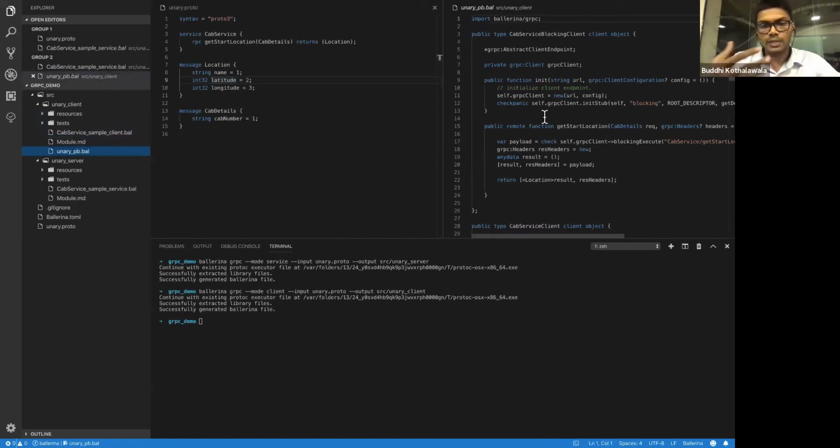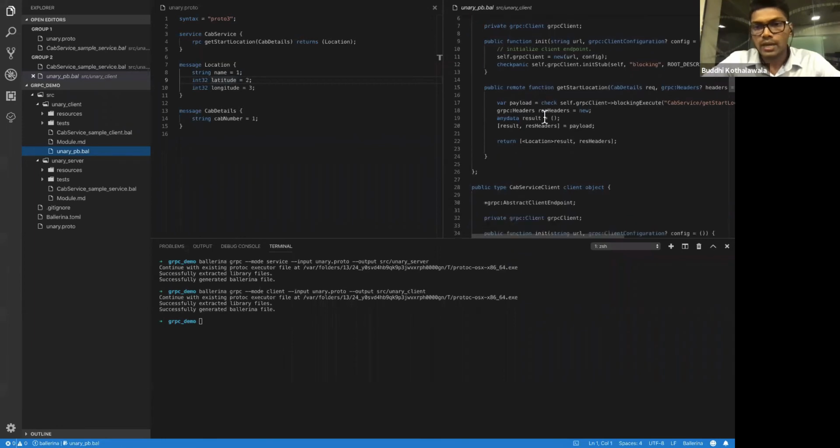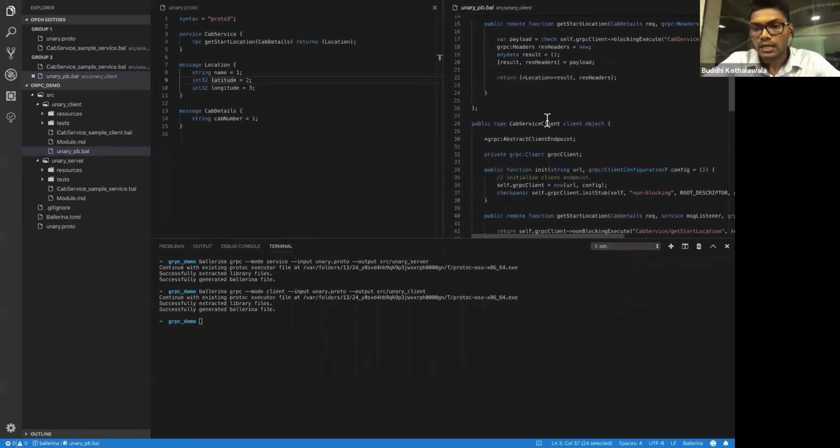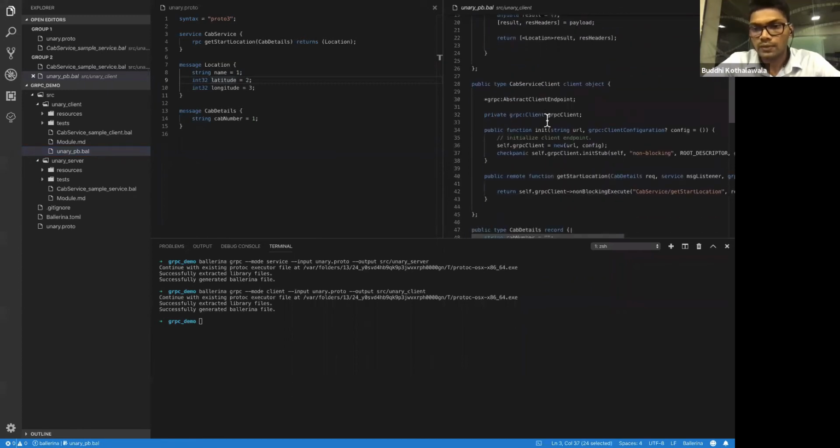If you are familiar with these RPC frameworks, you know that the client is actually calling a function in the stub. The stub is responsible for calling the actual gRPC service, getting the payload and giving that back to the client. So here's the stub file, where we have two client objects, gRPC cab service blocking client and non-blocking client. You can use either of them.